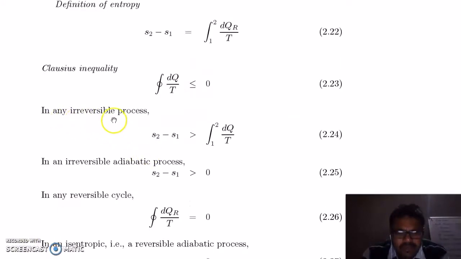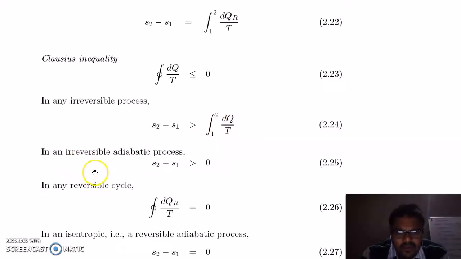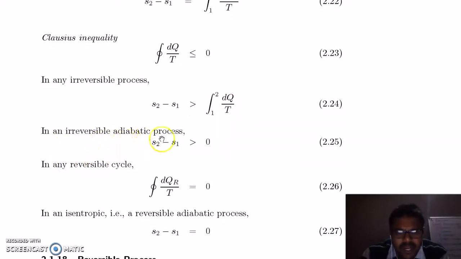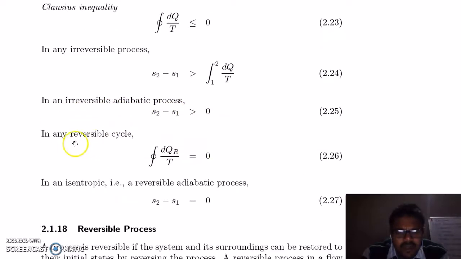For any process, the entropy change is always greater than or equal to the integral from 1 to 2 of dQ by T. Or you can say in an irreversible process, the entropy change is always greater than 0. In any reversible cycle, this quantity is 0. So it means for a reversible process, this entropy change must be 0.